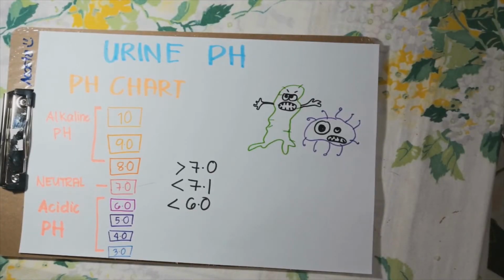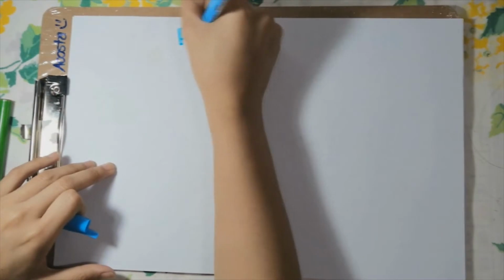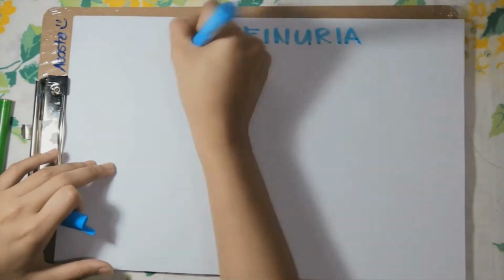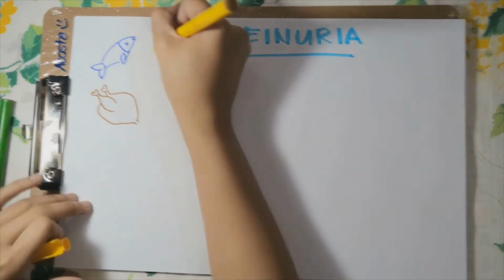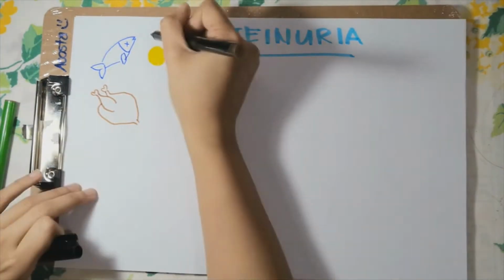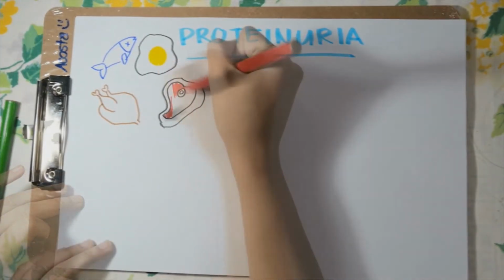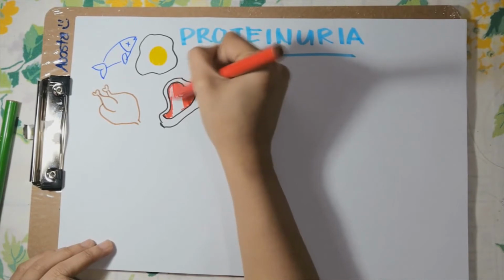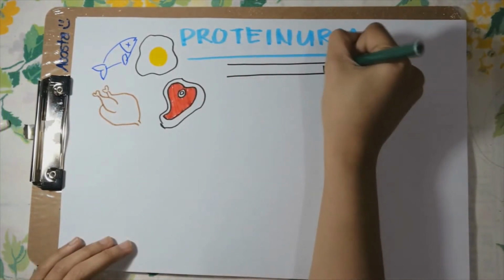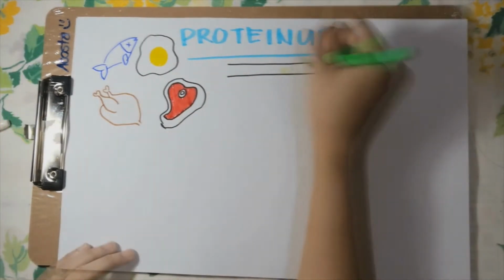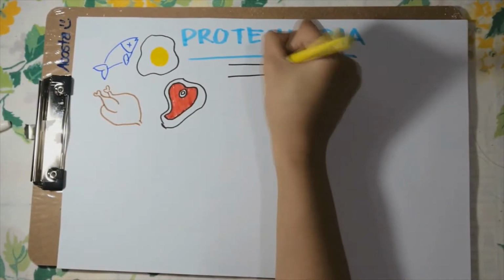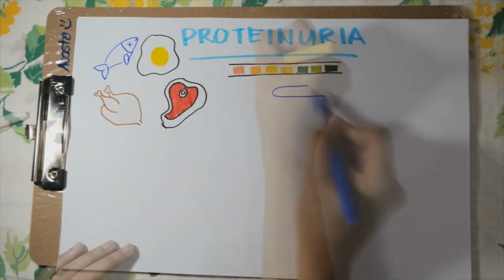What substances are detected by the chemical analysis of urine? First is protein. The presence of protein in urine is called proteinuria. Mild proteinuria in a concentrated urine may not be cause of concern, but proteinuria in dilute urine should be investigated since it may signal developing kidney disease. The significance of proteinuria is often determined by doing a second test called the protein-creatinine ratio.